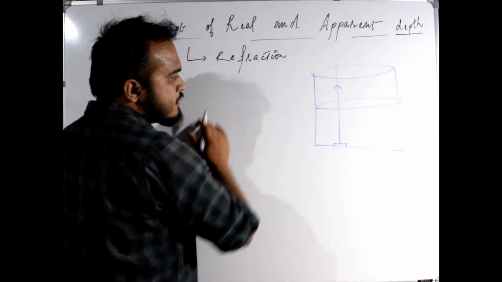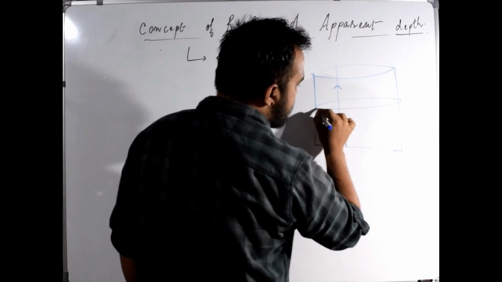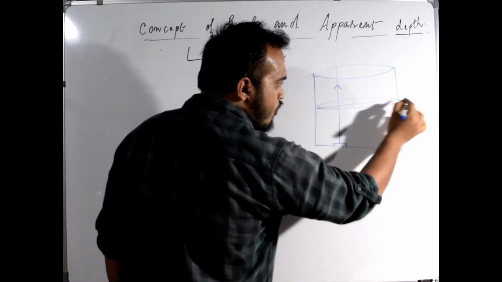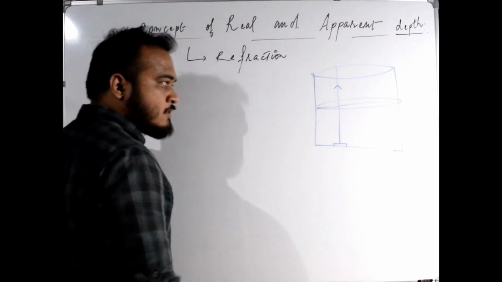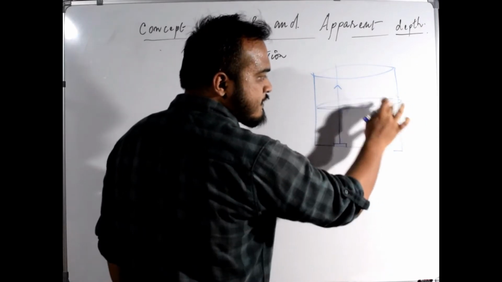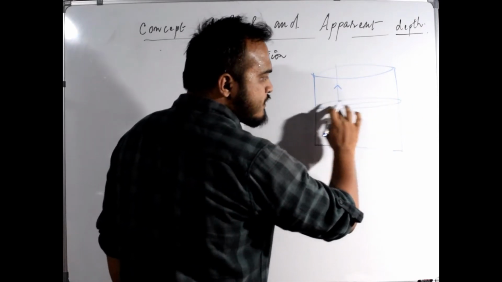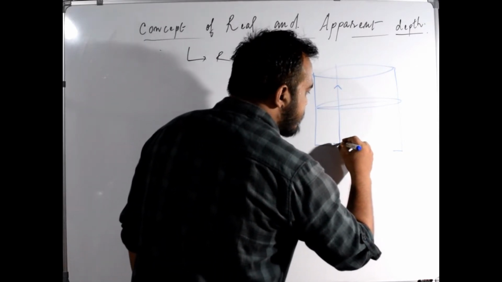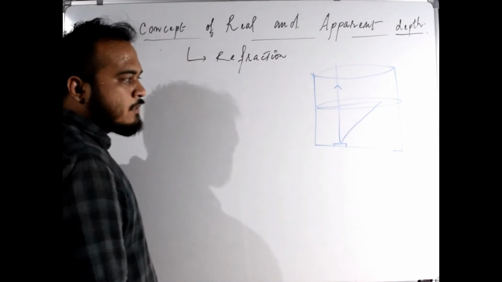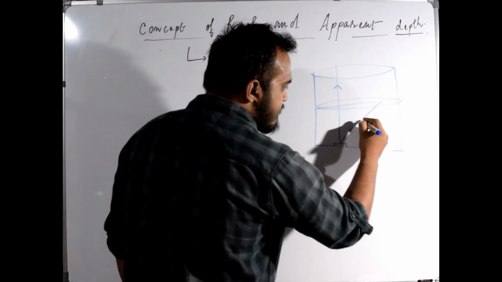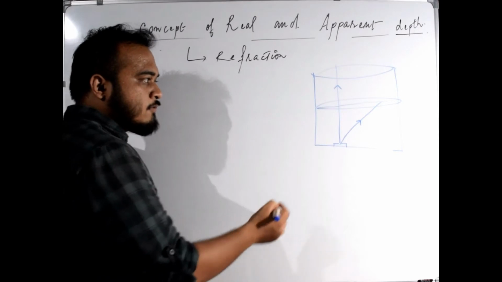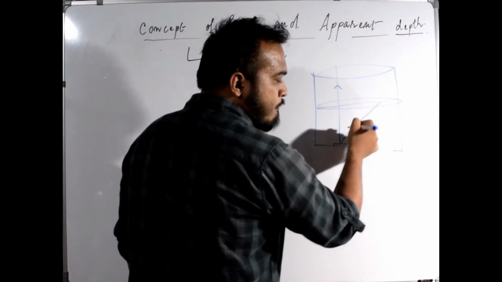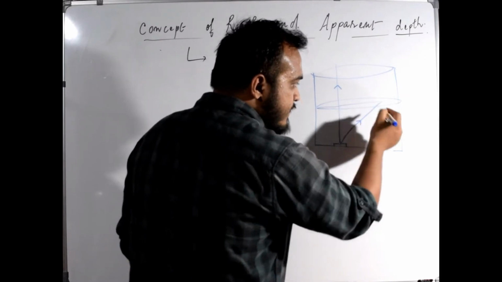But suppose we draw a line over here, this is the line on the surface. Let us consider another ray in this way. This time this ray will suffer refraction. That means it will bend. This ray will change its path.